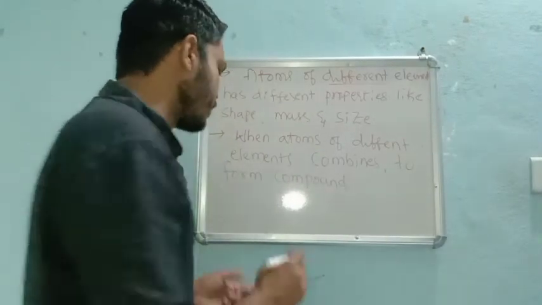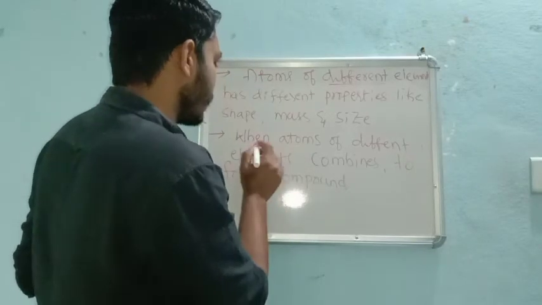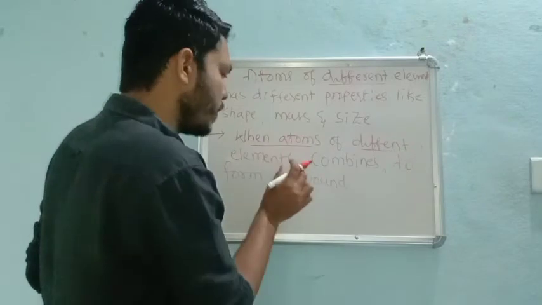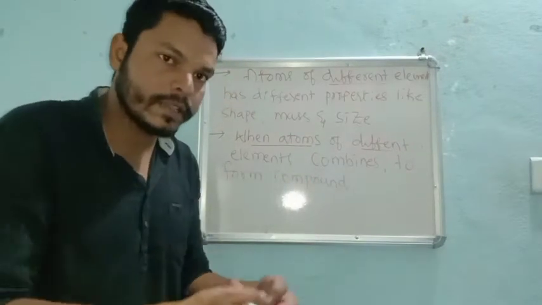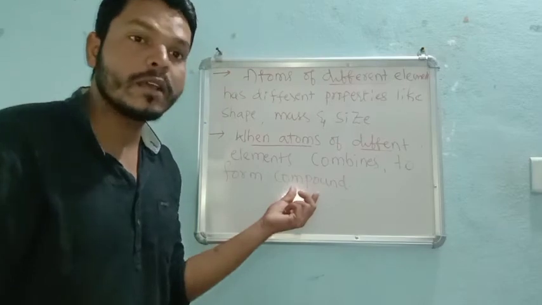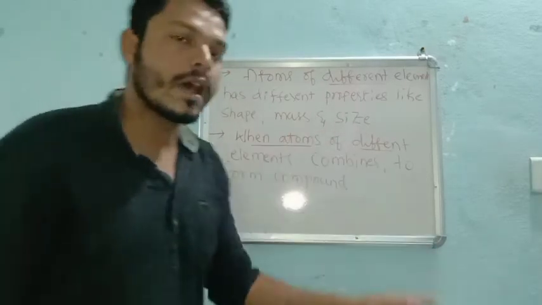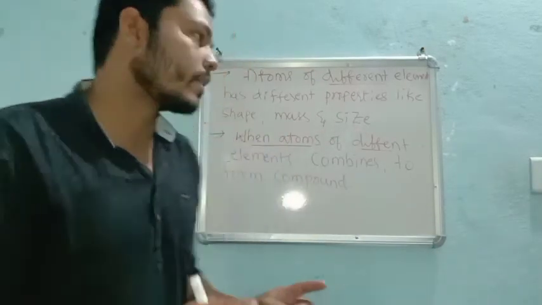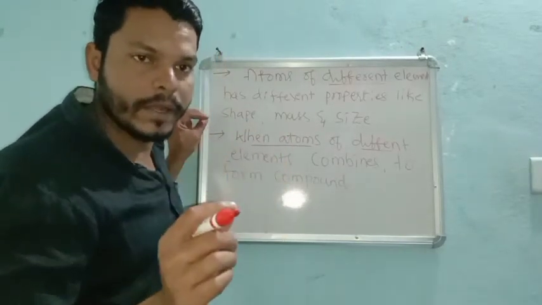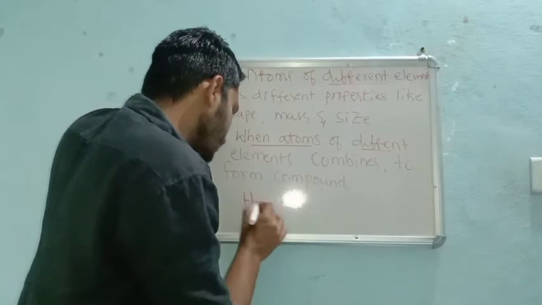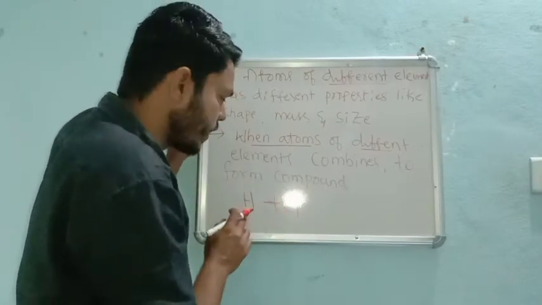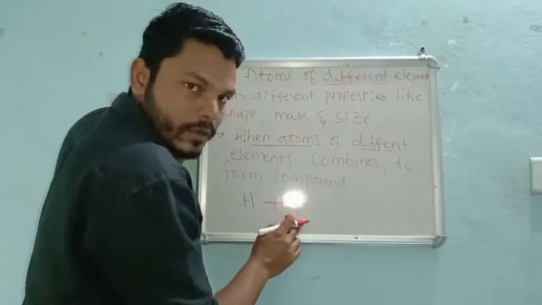Say for example, see here the meaning of this word: the atoms of different elements, whenever they combine, definitely there will be a formation of what? Compound, according to Dalton. Here there are two different elements, one is hydrogen and one is Cl.